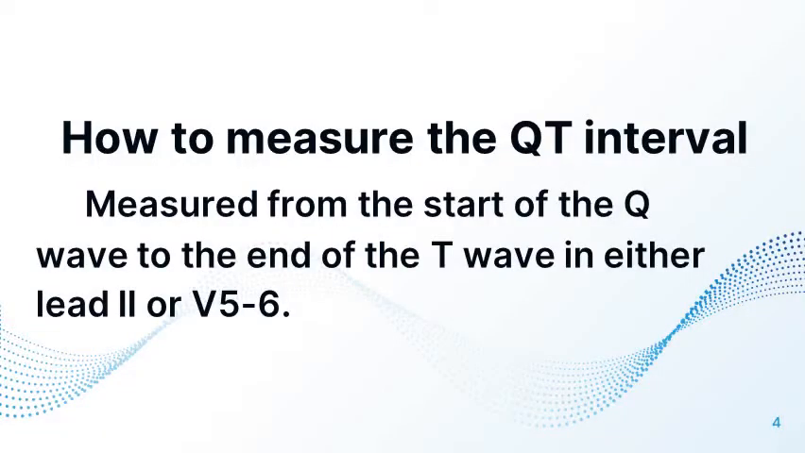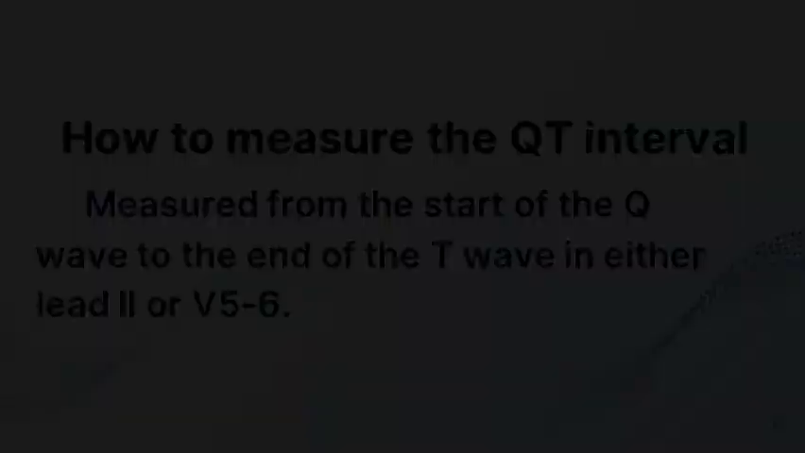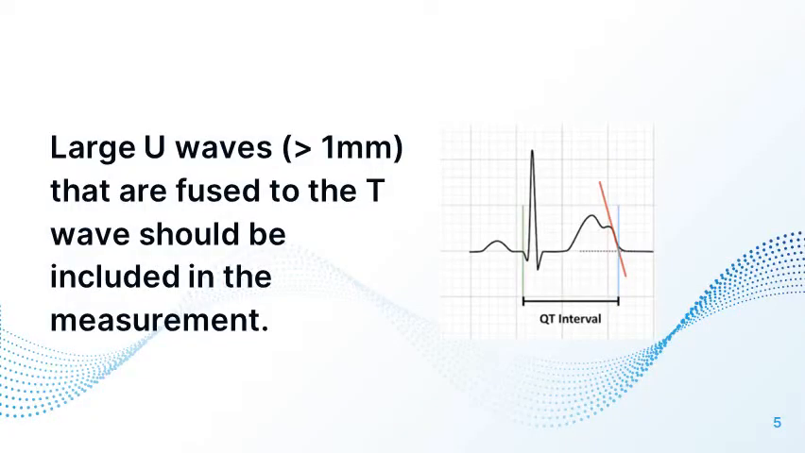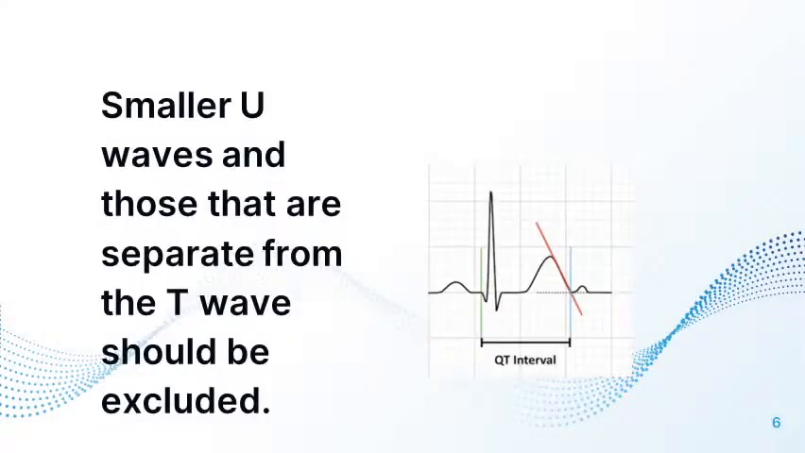So how to measure the QT interval? It is measured from the start of the Q wave to the end of the T wave in either lead 2 or V5, V6. So how to calculate when U waves are present? Large U waves more than 1 millimeter that are fused to the T wave should be included in the measurement, whereas smaller U waves and those that are separate from the T wave should be excluded.